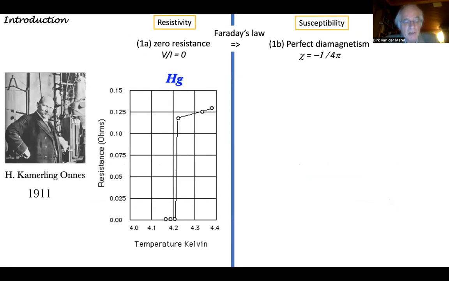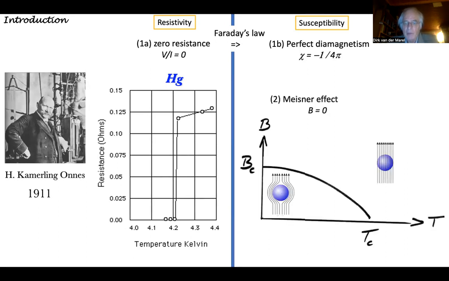Superconductivity was found in 1911 by Kamerlingh Onnes in mercury, as a drop of the resistance to zero resistance at about 4.2 Kelvin. One consequence of this zero resistance state is also that there should be perfect diamagnetism in the susceptibility, and so chi should be minus 1 over 4 pi. These two are more or less equivalent phenomena, and there's an additional phenomenon which is known as the Meissner effect.